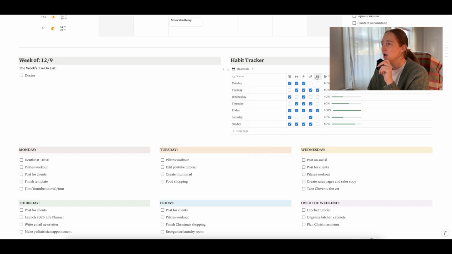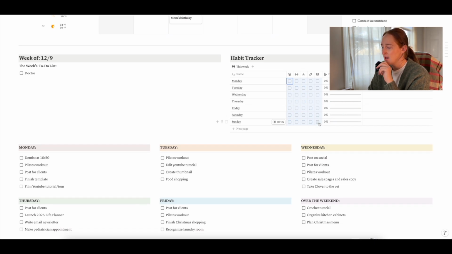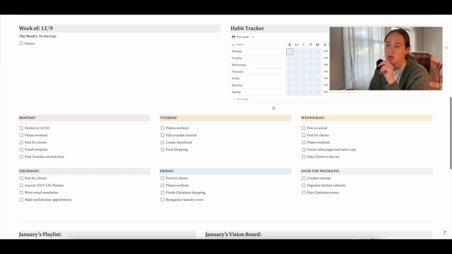But you have your 5 habits up here and then each day of the week. And then each Monday, what I'll do is just highlight all of these and then just hit delete. And then it'll refresh for the entire week for you.